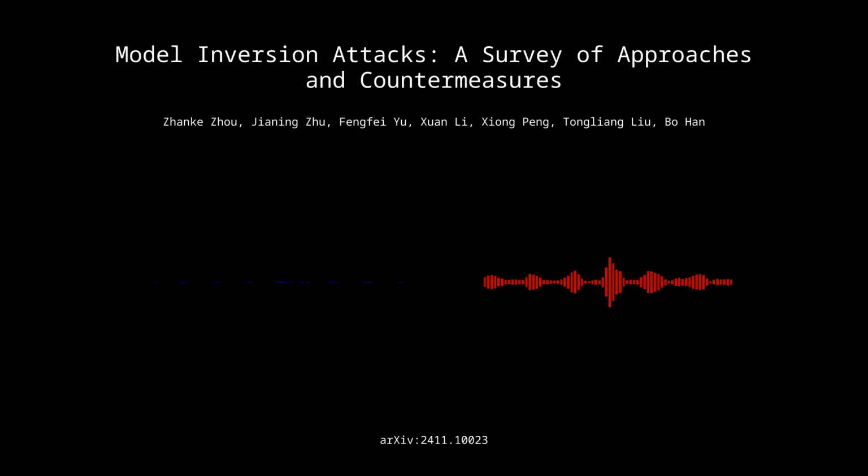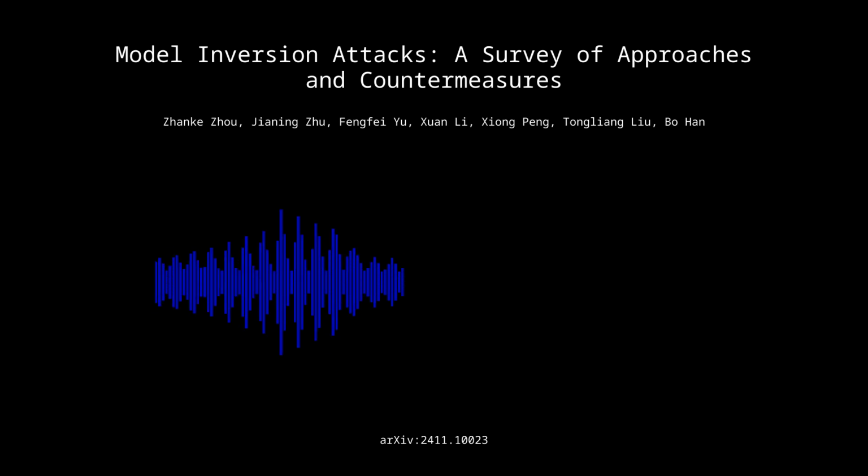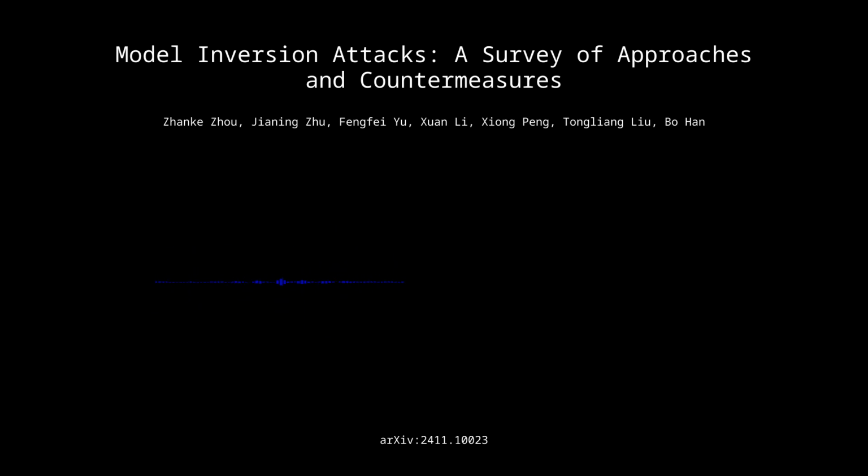...or developing these machine learning models. It's no longer enough to simply focus on accuracy and performance. We need to prioritize privacy and security from the outset. We need to design models with privacy in mind, incorporating privacy-preserving techniques from the ground up. And we need to stay vigilant, constantly monitoring for potential vulnerabilities, and adapting our defenses as needed.